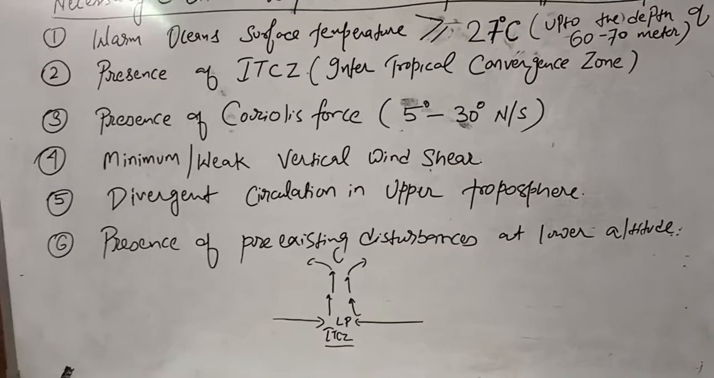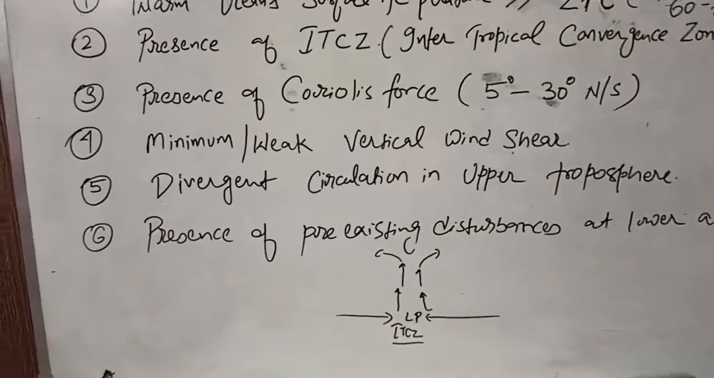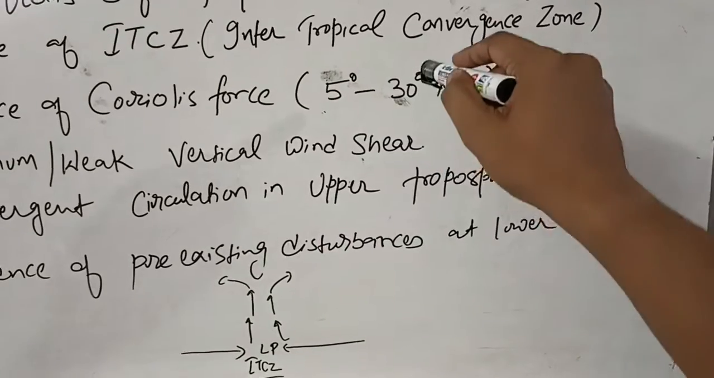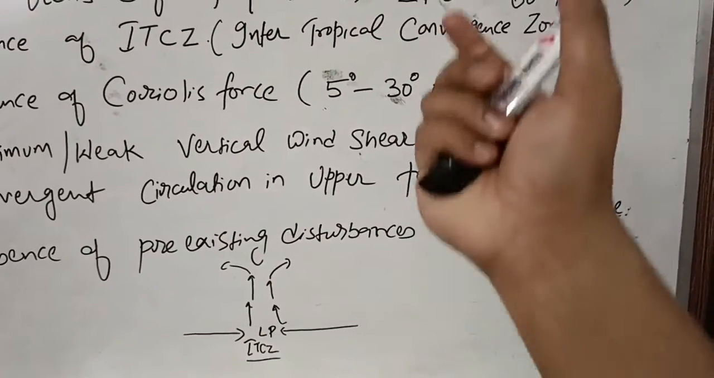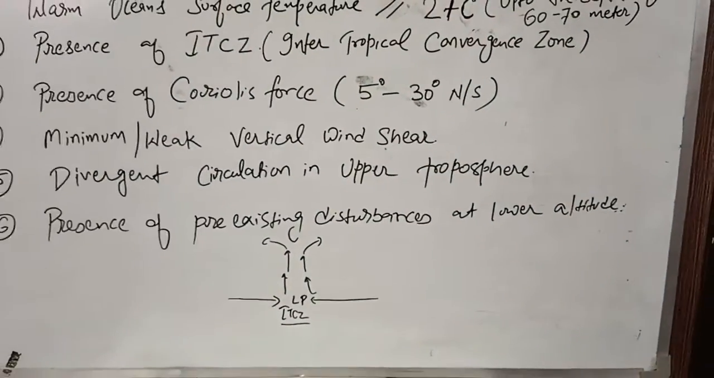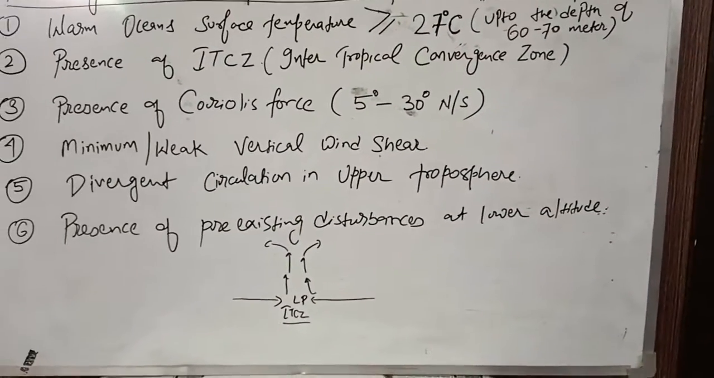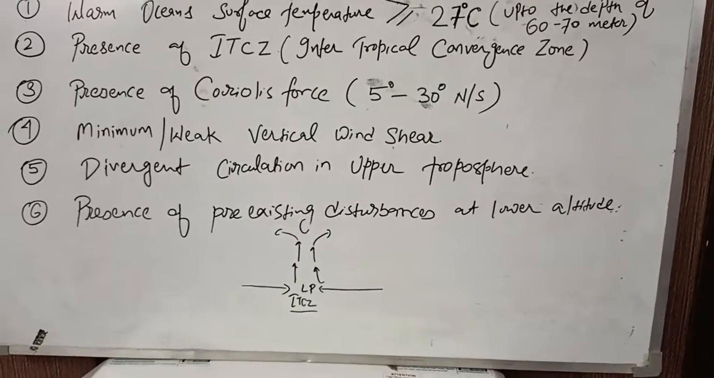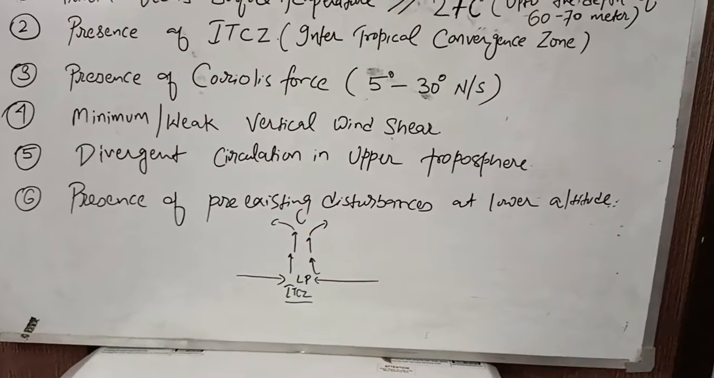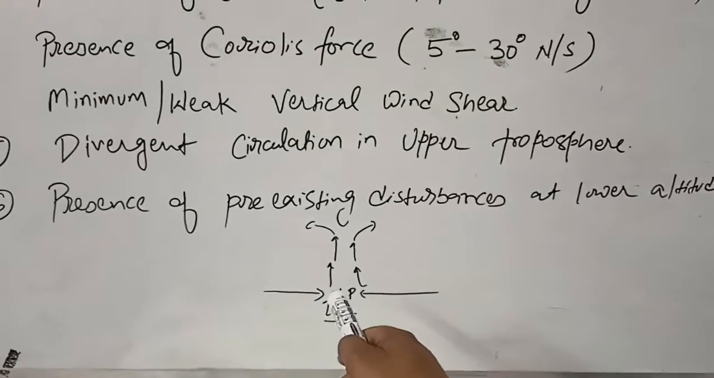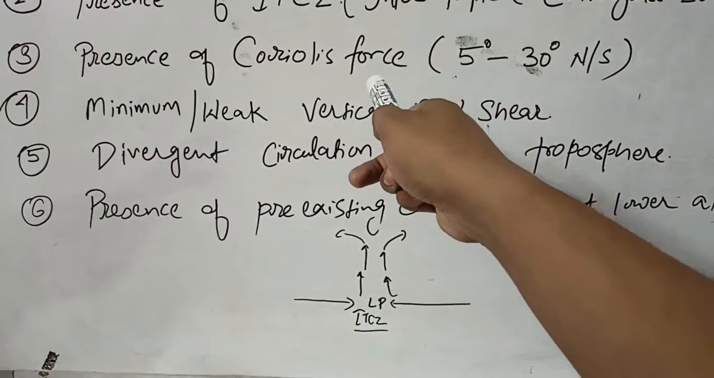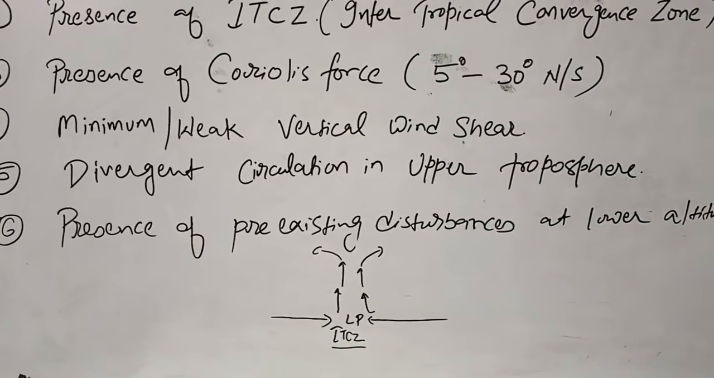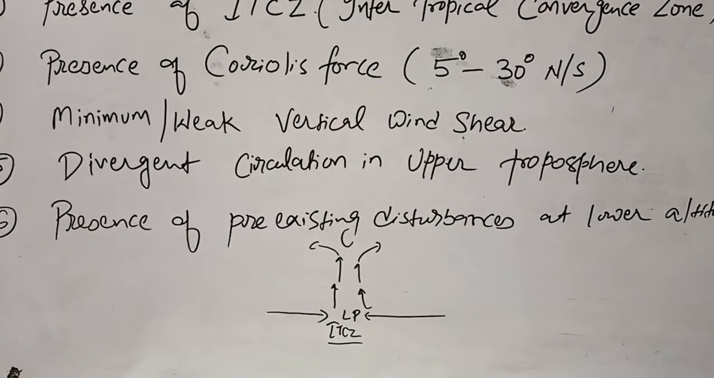Okay, the fourth important condition here is minimum or weak wind shear. Wind shear means, with increase in height, the speed of the wind should not have much variation. It should be like a minimum difference in the speed of the wind, so that the cyclone can be maintained. Whatever air is rising can reach the height and it will diverge. Okay, a divergence should be there. So that's why minimum, weak vertical wind shear.